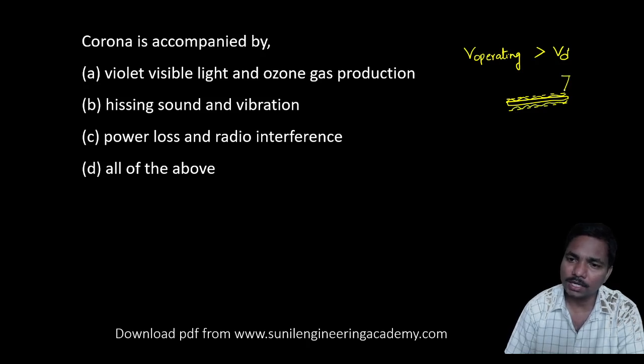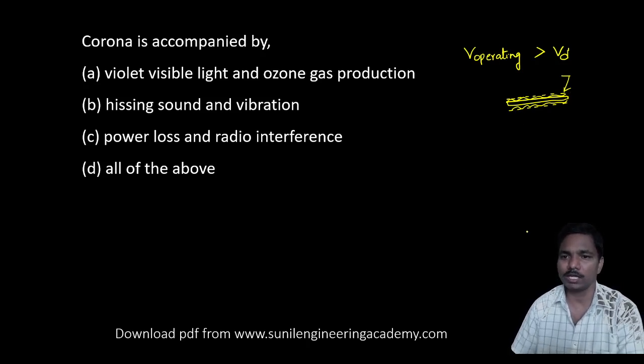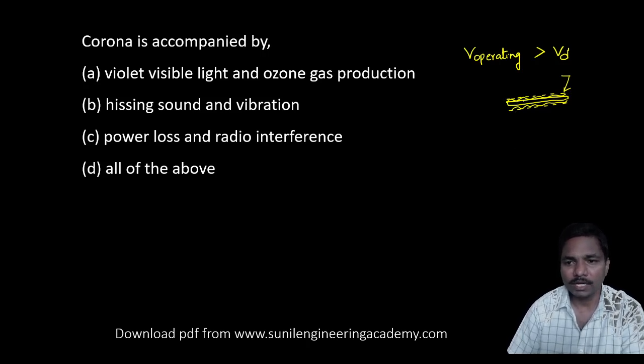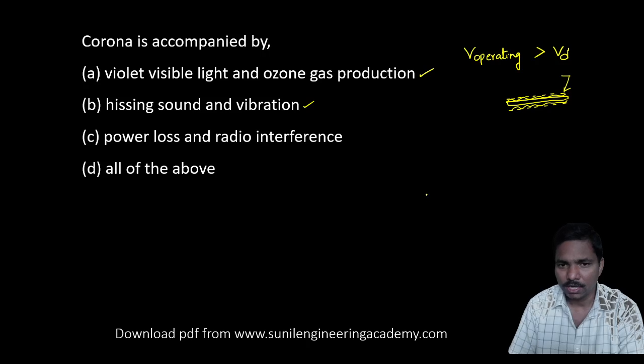That means the dielectric strength of the air breaks, so some amount of current flows through the air. Whenever that current flows, we get a hissing sound and vibration. If the voltage increases further, we can also get visible light and ozone gas production.